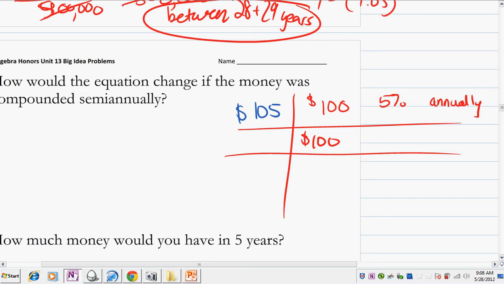So $100 at 5%. What if it were compounded semi-annually, meaning twice a year? Well, they're not going to look in there and give you 5% and 5%. That'd be like giving you more than 10%. But what they are going to do is look in twice a year and give you half the rate, so 2.5%. So they're going to look in once on the 100 and give you 2.5%, which means it's going to be 1.025, sorry, so $102.50.